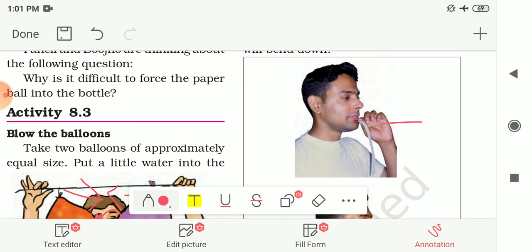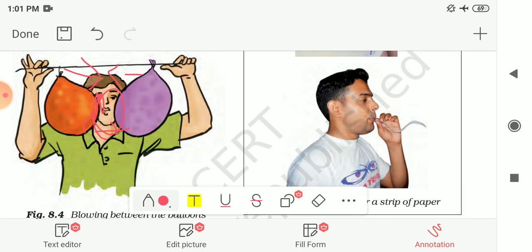So on blowing the air over the upper part of the paper strip, the air pressure decreases over there. Here the air pressure decreases, so that's why the paper strip gets lifted up. And so again we can say that the air pressure decreases when the speed of the wind increases.